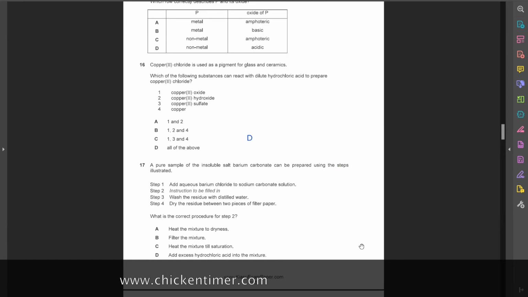16, 17. See, need to go through. 16, copper 2 chloride is used as a pigment for glass and ceramic. Okay, which of the substances can react with dilute hydrochloric acid to prepare copper 2 chloride?